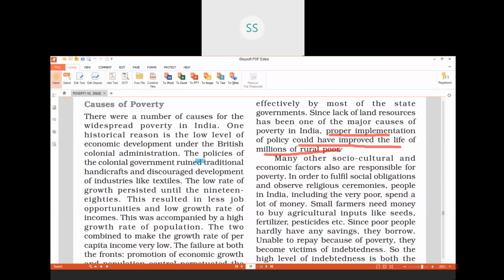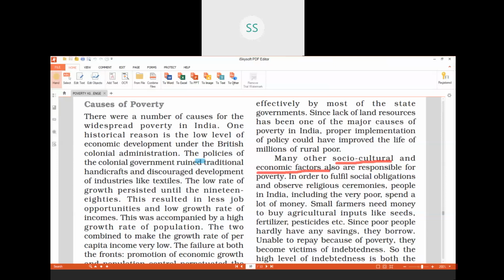Huge income inequalities. Then we have the next cause, that is socio-cultural and economic factors. What do you mean by this term, socio-cultural and economic factors? When we see our surroundings, there are many people who do not have jobs.